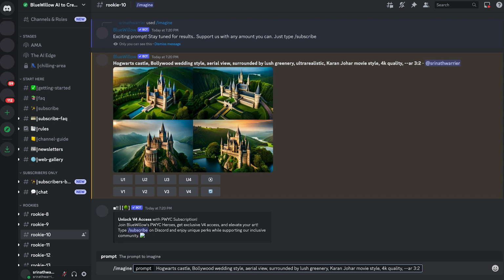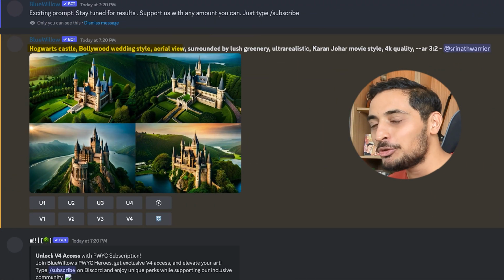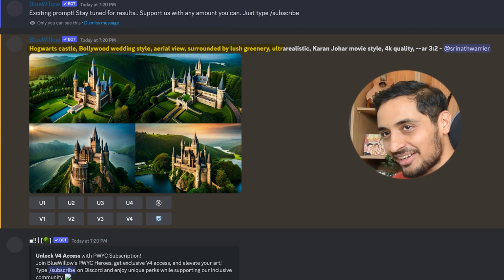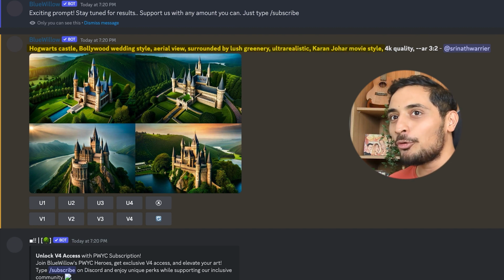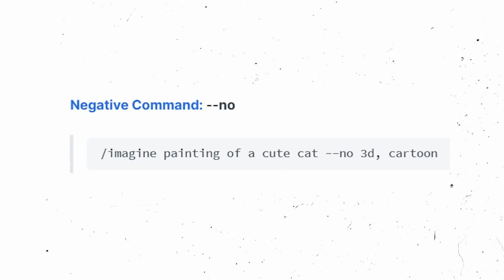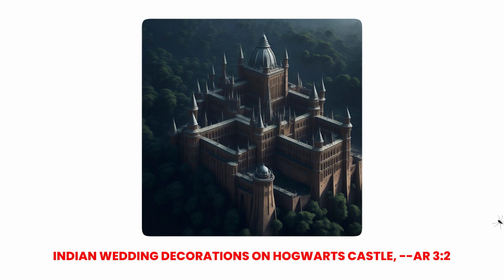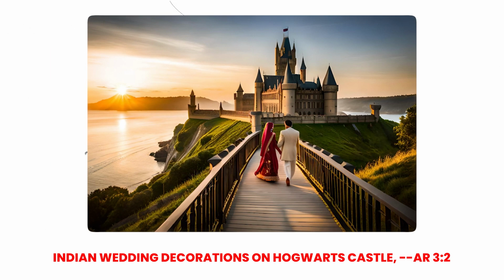There are multiple parameters that you can pass to configure the style of the response. This is the prompt that I used. Hogwarts Castle, Bollywood wedding style, aerial view surrounded by lush greenery, ultra realistic Karan Johar movie style, 4K quality, --AR 3:2. The AR is for the aspect ratio. You can also use a negative prompt to decide what you do not want to have in the image. After testing out multiple prompts, responses and variations, this simple prompt worked best for me.